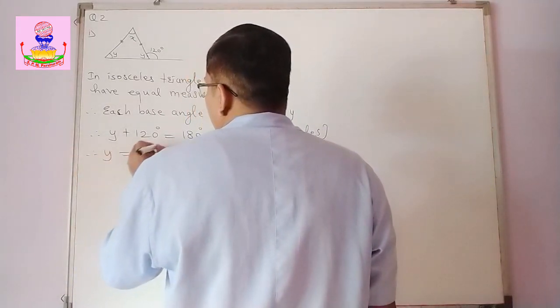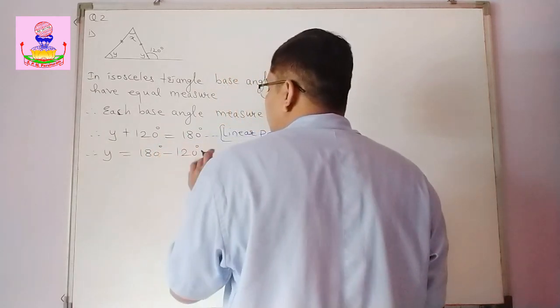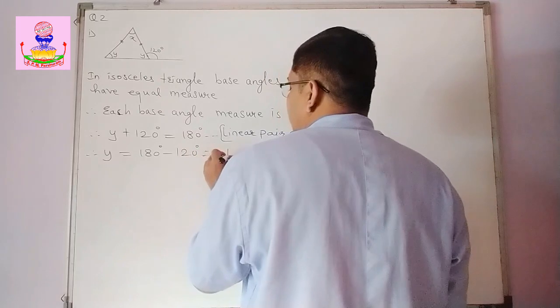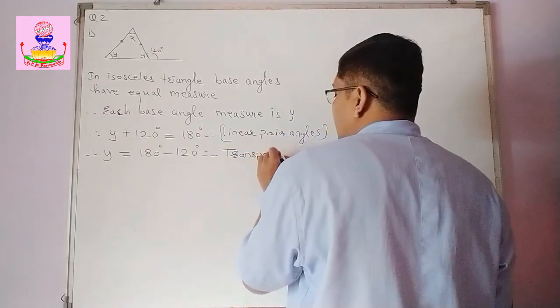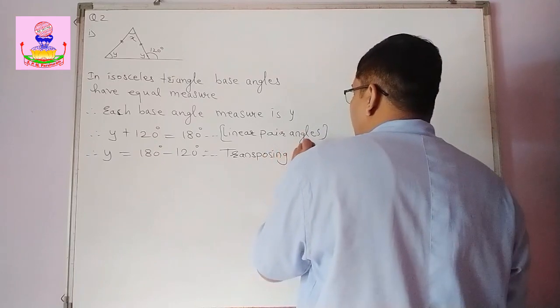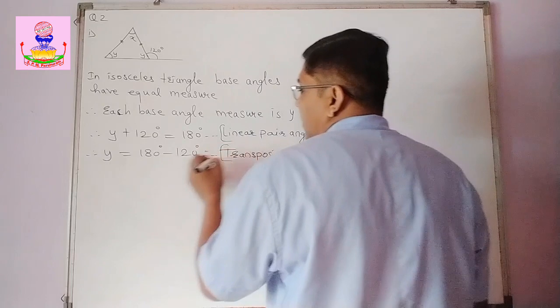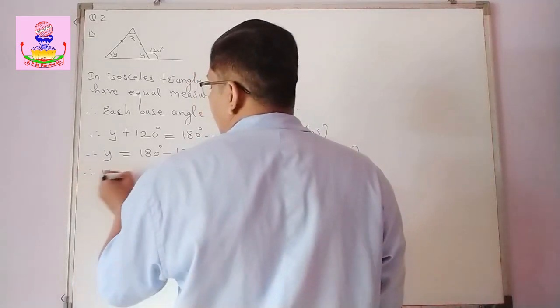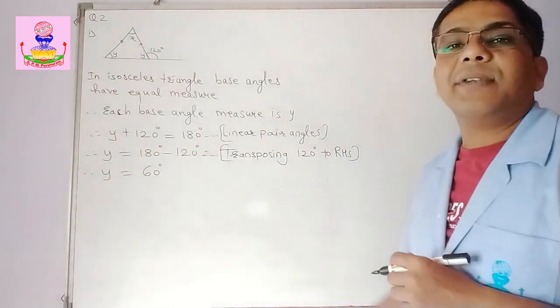Therefore, y is equal to 180 degrees minus 120 degrees. What you did: transposing 120 degrees to the RHS. Therefore, y is equal to 60 degrees.